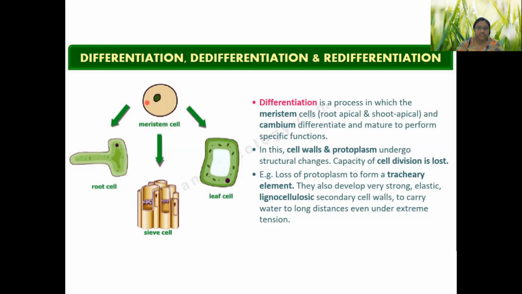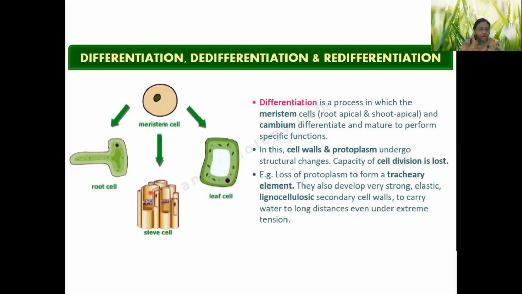Now, during differentiation process, this meristematic cell will be transformed into root cell. It will be transformed into leaf cell. Some of it is transformed to form sieve cell. So they will be forming different types of tissue from a single type of cell. This process is called differentiation. When it is occurring, obviously after the cell division is done. So once cell is differentiated, they generally lose their ability to divide. We call them, they are now matured, and they are then converted into permanent tissue.